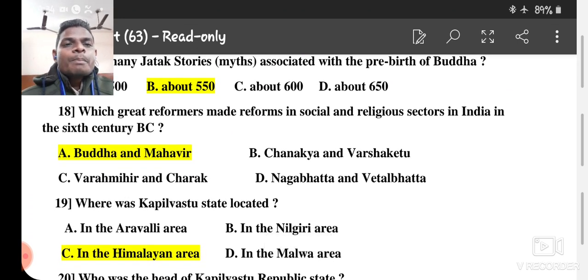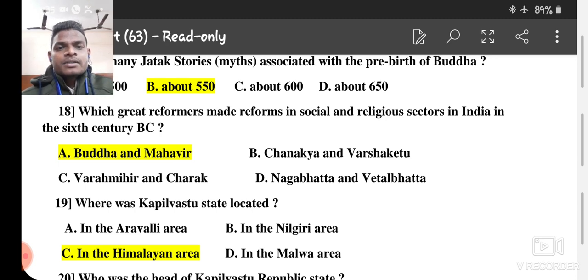Number 18, chapter number 5. Which great reformers made reforms in social and religious sectors in India in the 6th century BC? BC means before Christ. And the option is Buddha and Mahavira that we have discussed in chapter number 5. Varahmihir and Charak, Chanakya and Varshaketu, then Nagbhatta and Vetalbhatta. But the right answer is Buddha and Mahavira in chapter number 5. So they were the social reformers, very spiritual, religious, pious, ascetic.